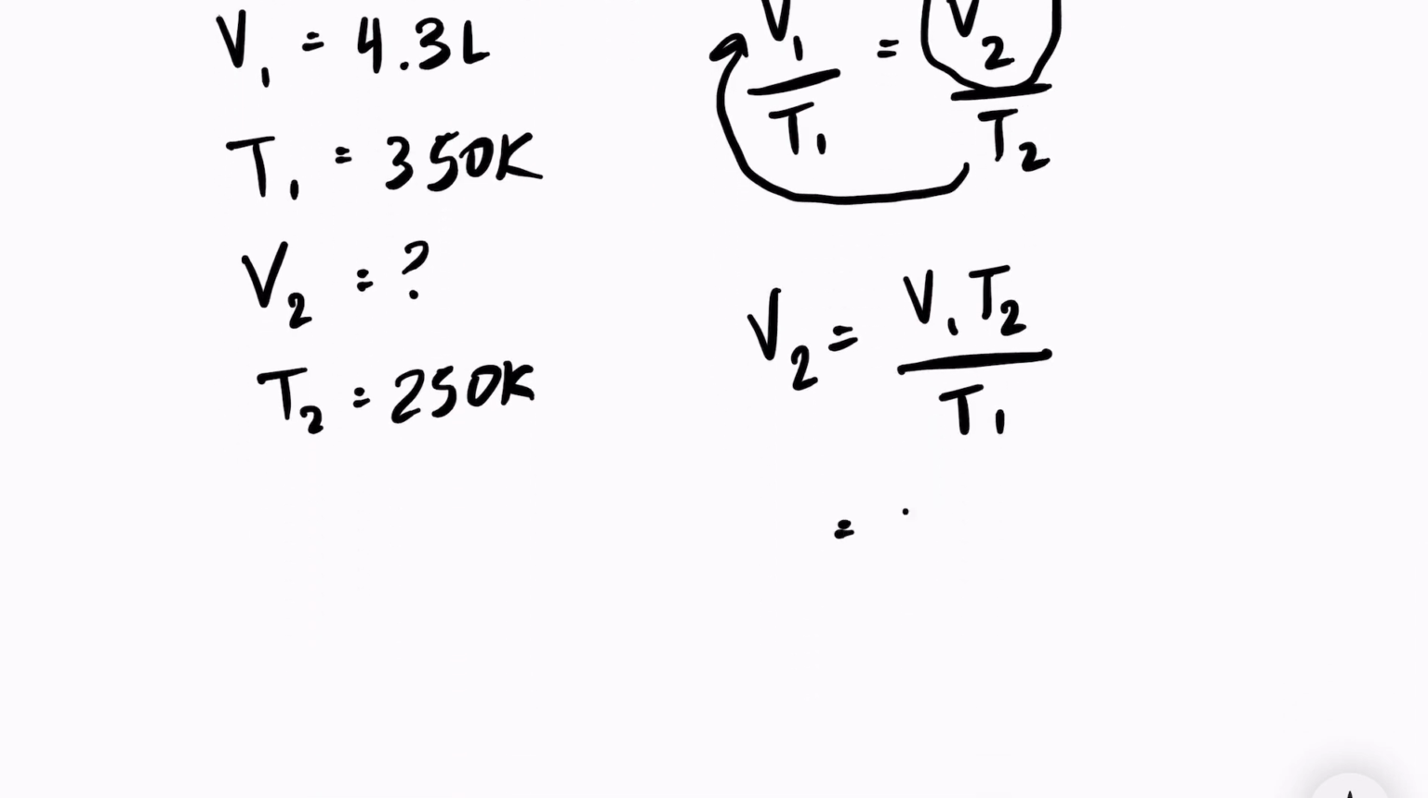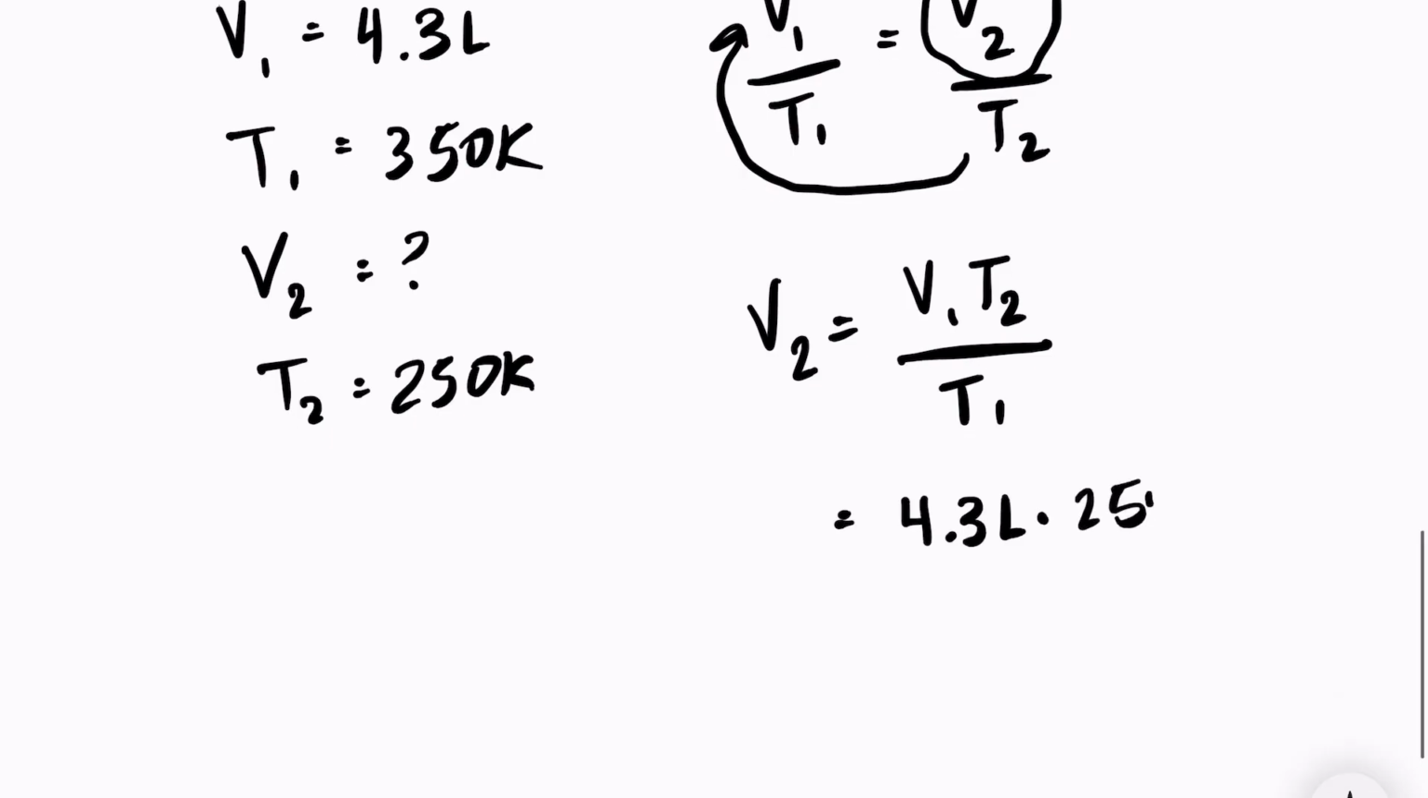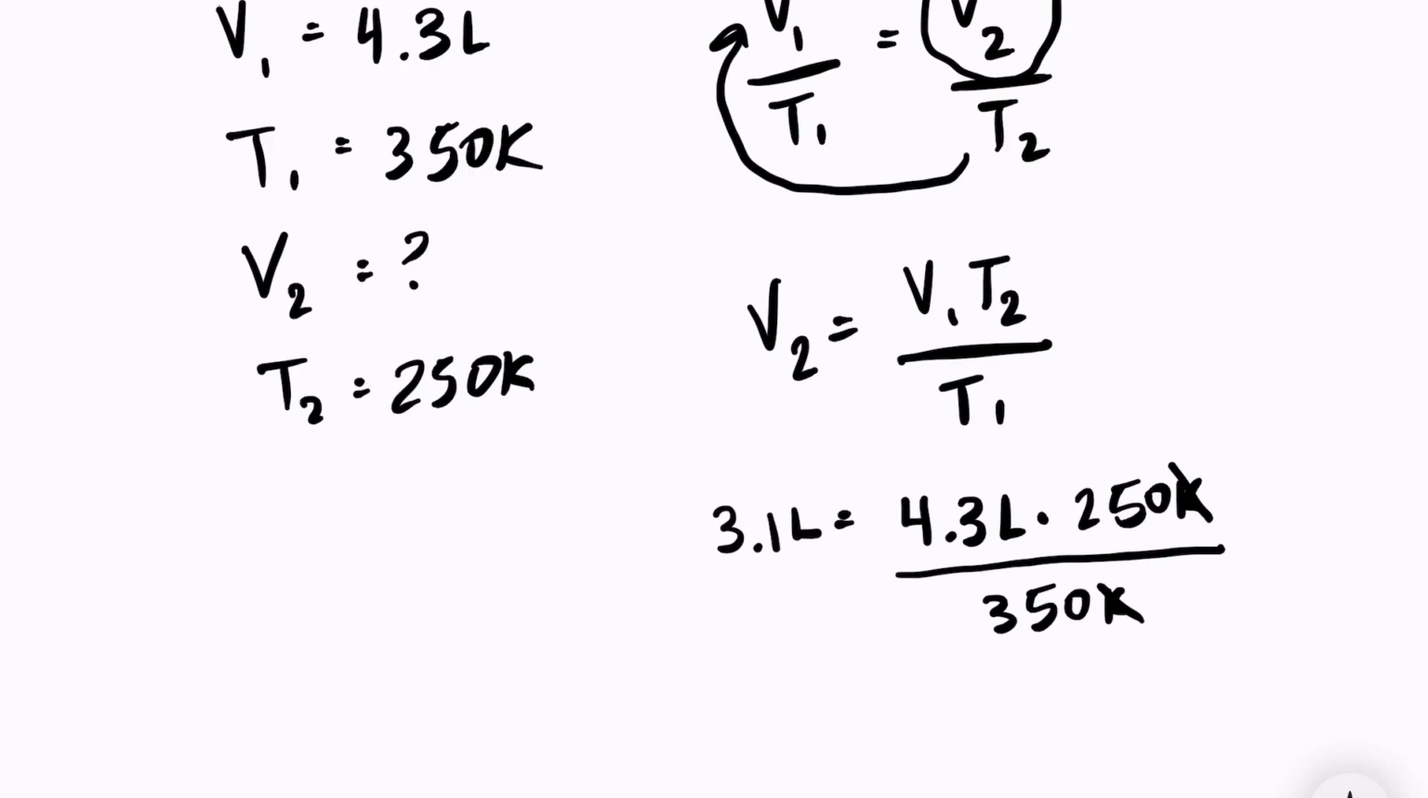So V2 is equal to 4.3 liters times 250 Kelvin over 350 Kelvin. And my unit of Kelvin cancels out. I'm left with a liter, which is what I'm looking for. And my answer is 3.1 liters. So when we're solving Charles' law, pressure has to remain constant and the number of particles has to remain constant. If we're given 3 variables, we can easily solve for the other one just by rearranging the formula.